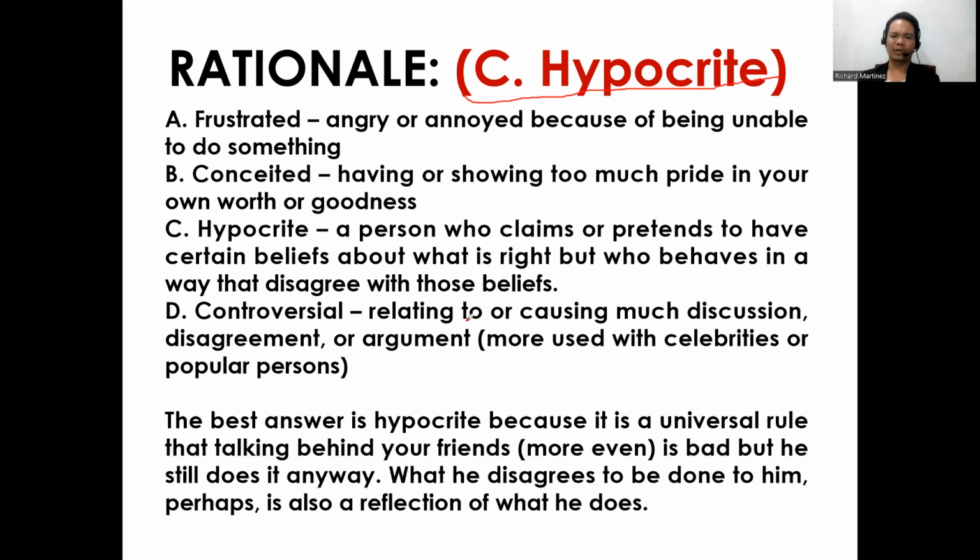More used with celebrities or popular persons. So the best answer is hypocrite because it is a universal rule that talking behind your friends is bad, but he still does it anyway. What he disagrees to be done to him perhaps is also a reflection of what he does.